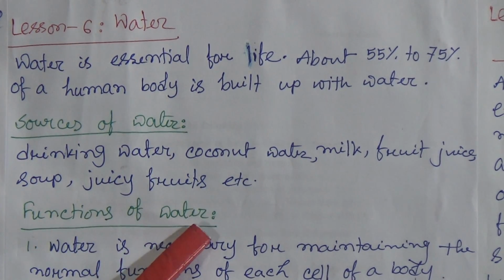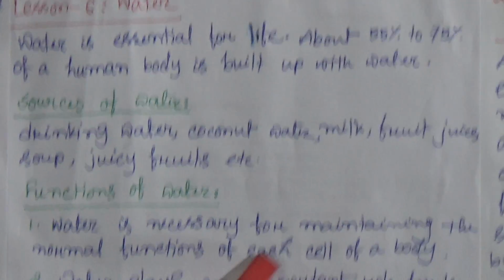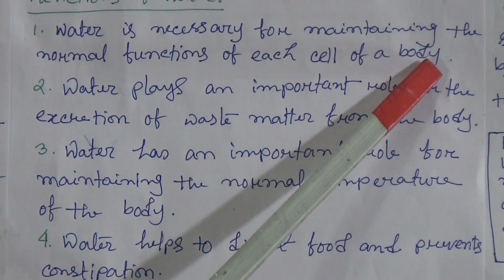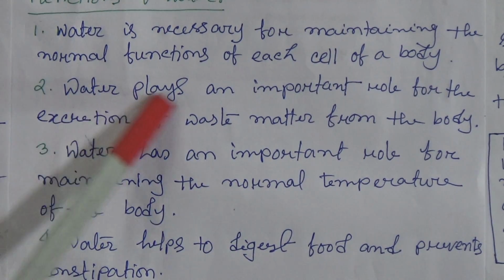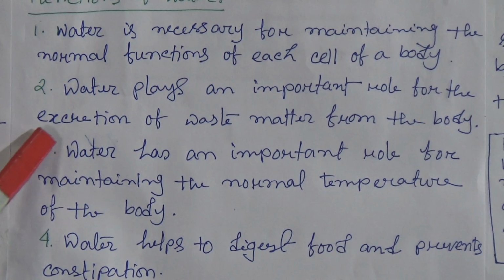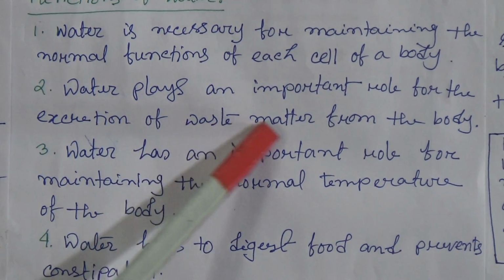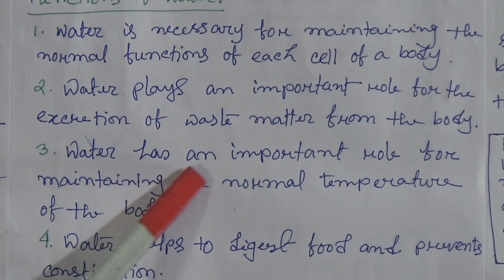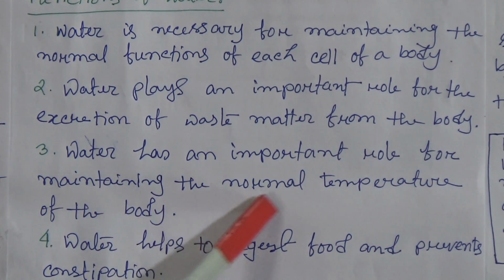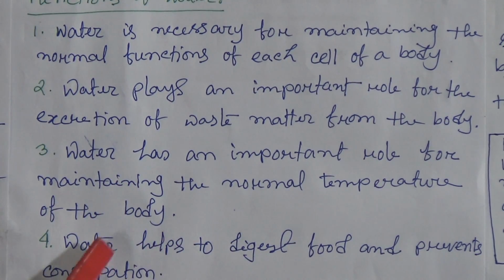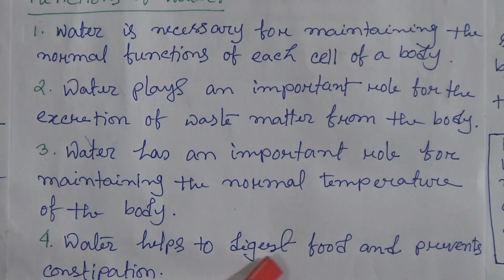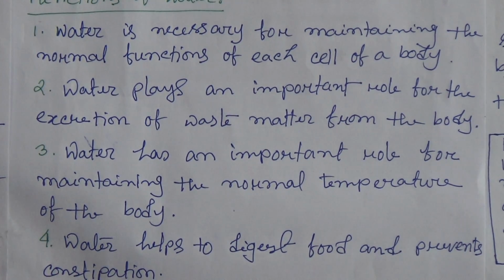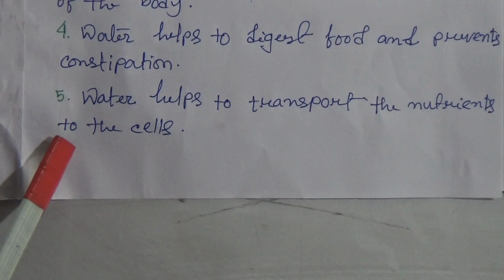Functions of water. Water is necessary for maintaining the normal functions of each cell of a body. Water plays an important role in the excretion of waste matter from the body. Water has an important role in maintaining the normal temperature of the body. Number 4, water helps to digest food and prevents constipation. Number 5, water helps to transport nutrients to the cells.